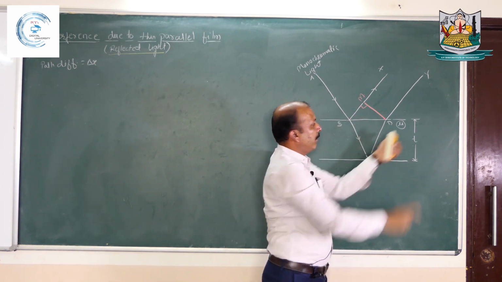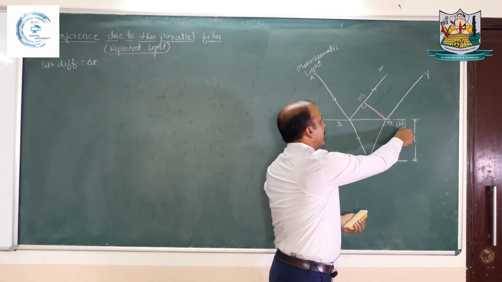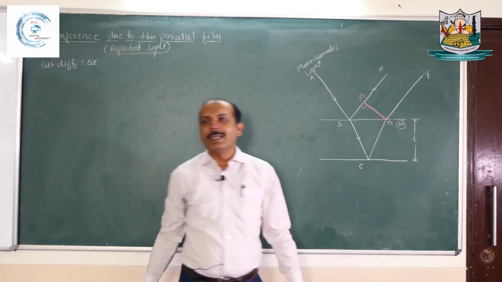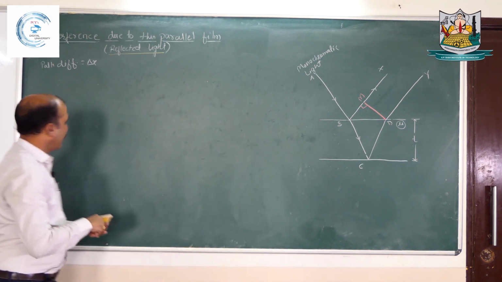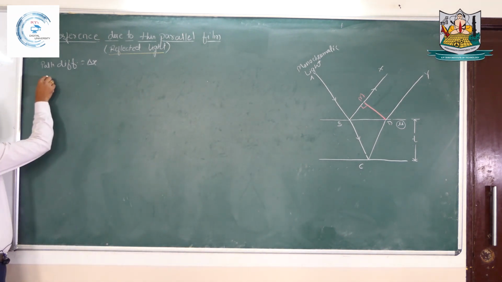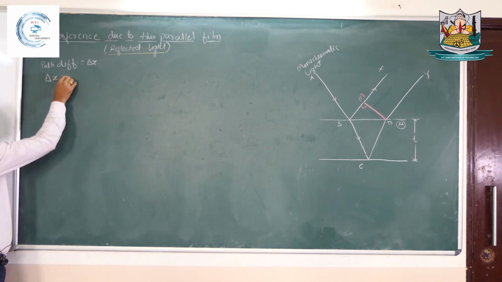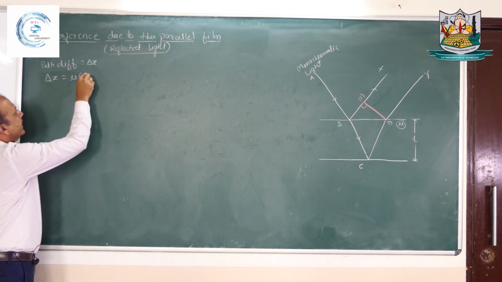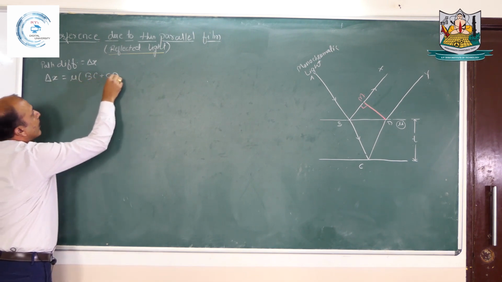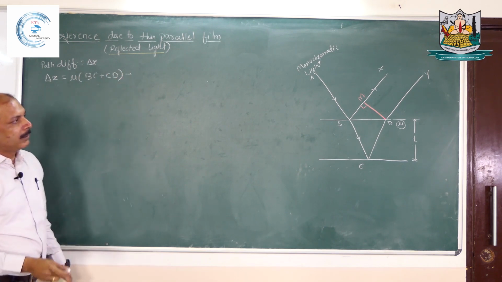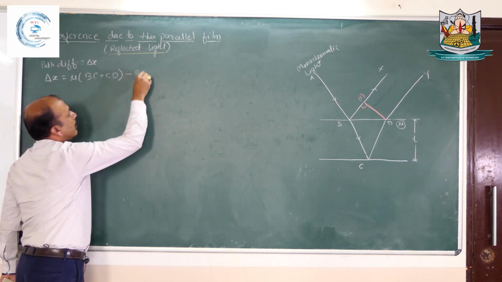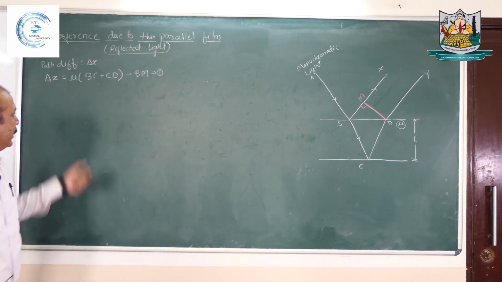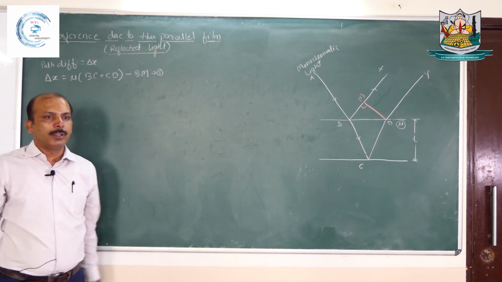And this path is traveled in thin film whose refractive index is mu, and this path is traveled in air medium whose refractive index is approximately 1. So we have to consider this refractive index part also. So we will be getting now path difference equals to refractive index mu into BC plus CD minus path in air, that is BM. Let us consider this as equation 1. So now we need to find out BC, CD and BM values.